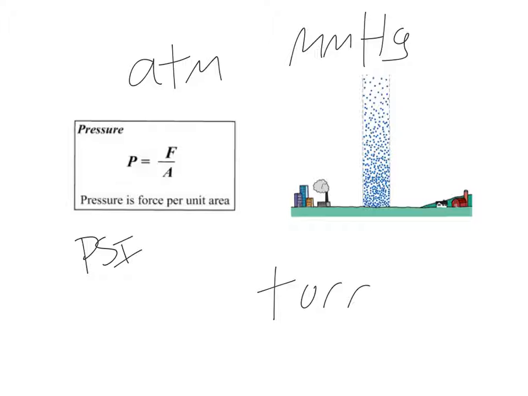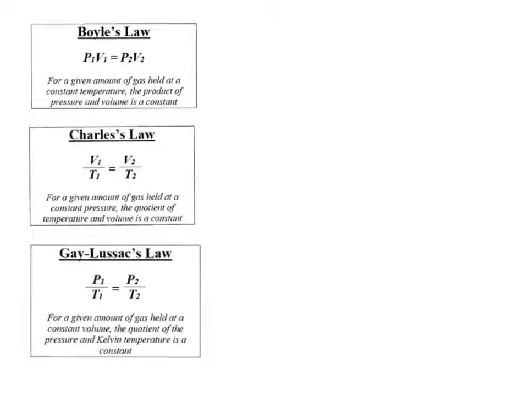And really, all of this atmospheric pressure is a result of the small particles of gases in our atmosphere, and gravity pulls them down, and so we end up with greater pressure at the surface of the Earth than we do farther away. So really, you can think of us as living under a sea of air molecules. Now, this kinetic molecular theory can be modeled by the gas laws. And there are three primary gas laws, right? There's what's called Boyle's law, Charles' law, and Gay-Lussac's law.